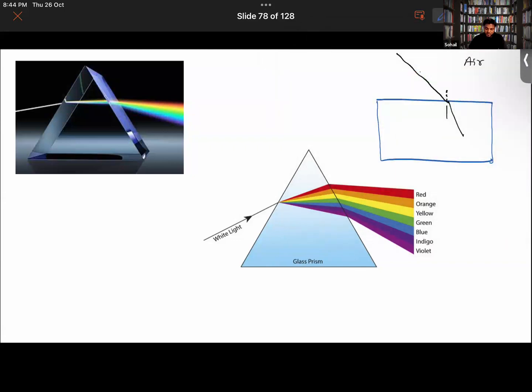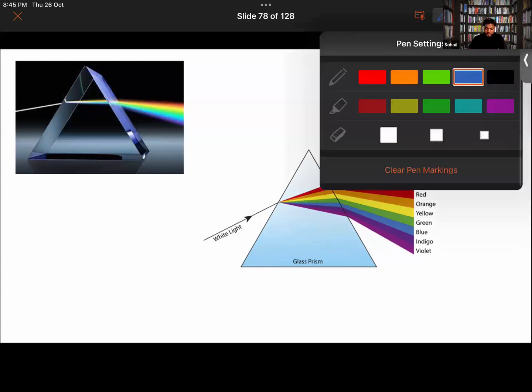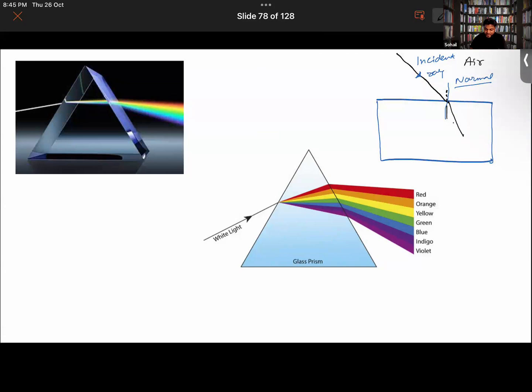Yes, sir. So what is this? This is basically the incident ray. And can I draw a normal here? Yes, sir. I can draw a normal over here. So I get to see that this light ray actually bends towards the normal. Sir, do we call it a refracted ray or a reflected ray? Refracted ray. That is called a refracted ray. Okay, sir.